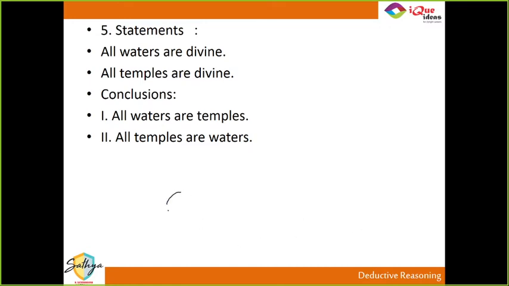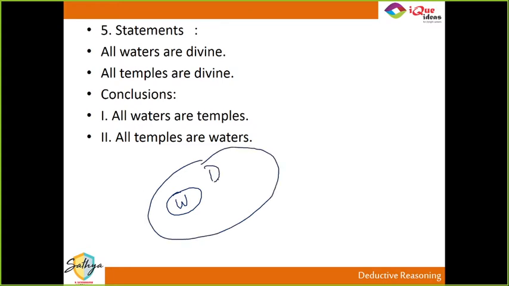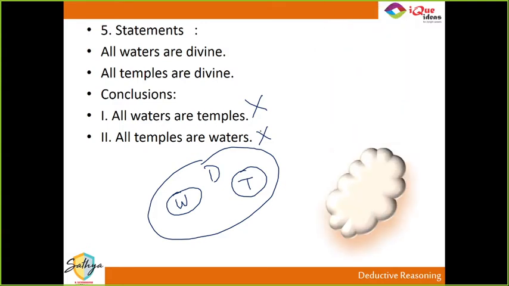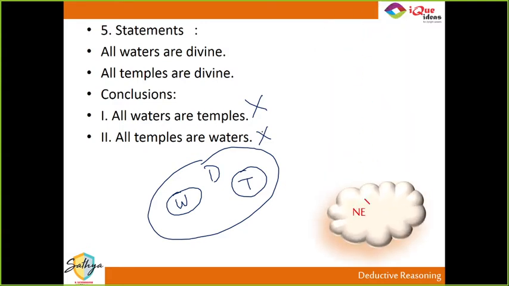So, what if I draw it like this? All waters are divine, all temples are divine. Can I say all waters are temples? No. All temples are waters? No. So, neither one of them is possible. Yes, most of you got it.